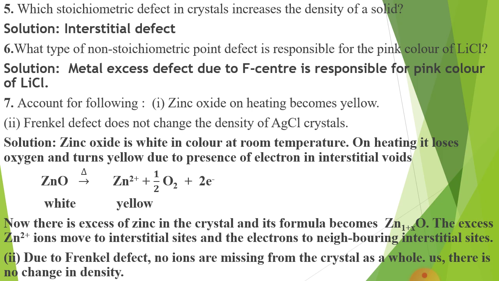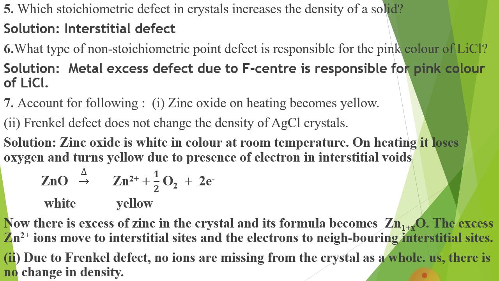Question number 6. What type of non-stoichiometric point defect is responsible for pink color of LiCl? Just I have told you, metal excess defect due to F center, that is known as color center. This is due to presence of electrons in the anionic site, is responsible for pink color of LiCl.